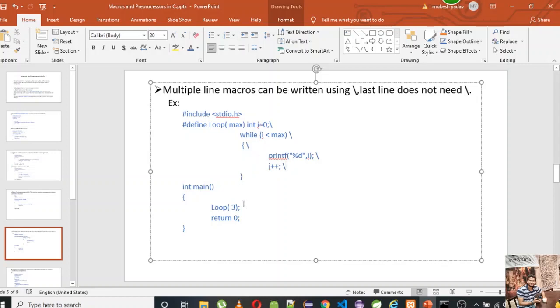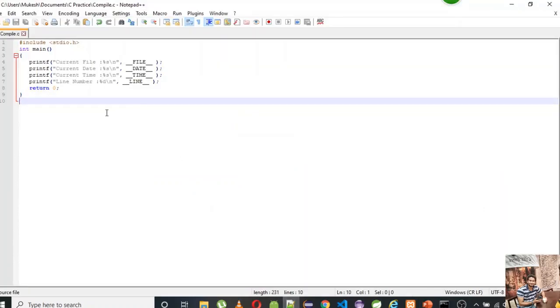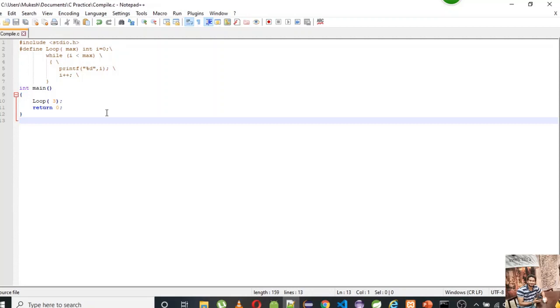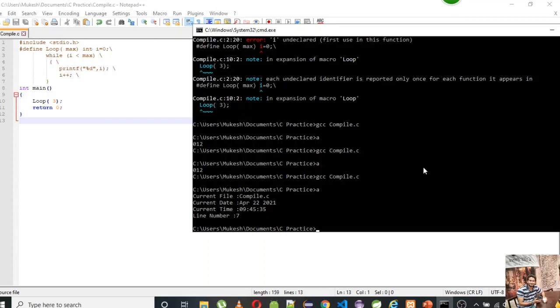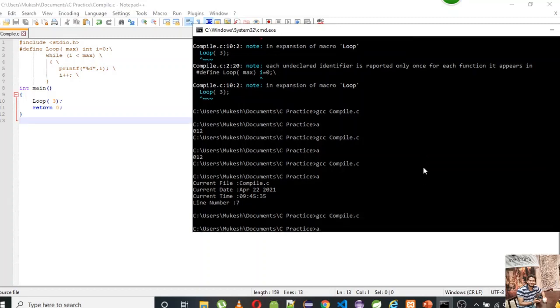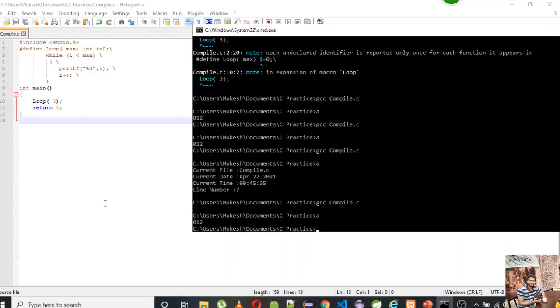I have created a loop here, and I'm passing the limit of that loop here, so it will be iterating till that maximum value I'm passing. Here you can see it is starting from 0 and it will go up to 2, so it will print 0 1 2. Let's see what it prints. Yeah, it is printing 0 1 2.